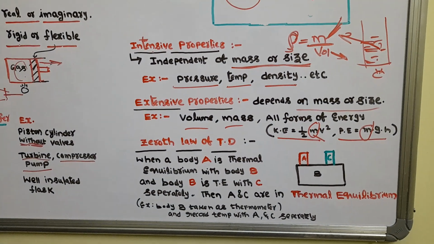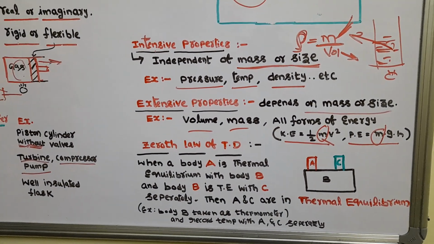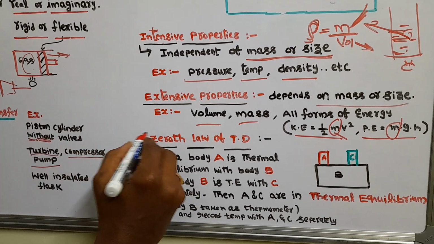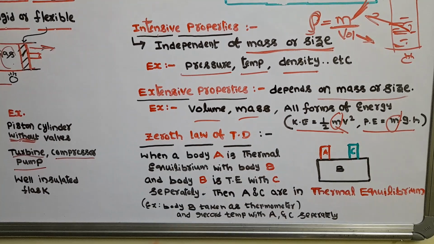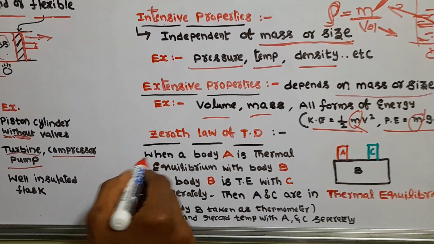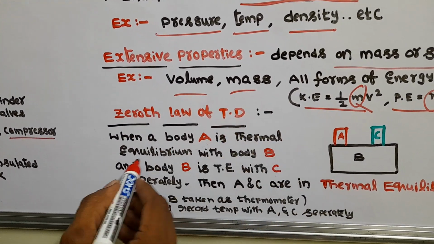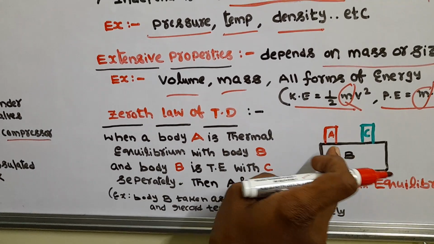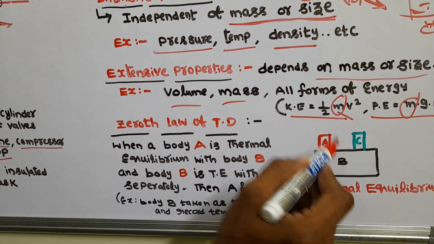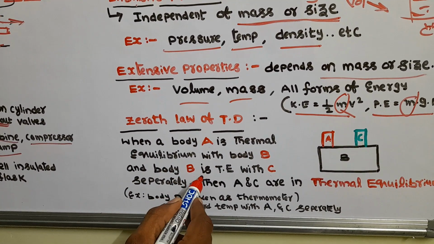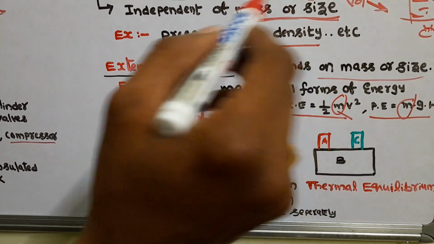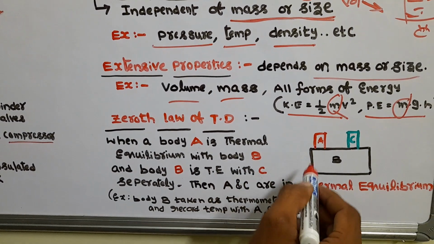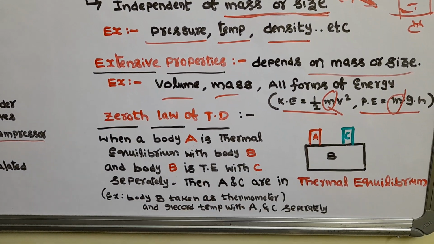Now, in basic thermodynamics, one law is there, that is the zeroth law of thermodynamics. First we'll see the definition. When body A is in thermal equilibrium with body B, and body B is separately in thermal equilibrium with body C, then A and C are in thermal equilibrium.